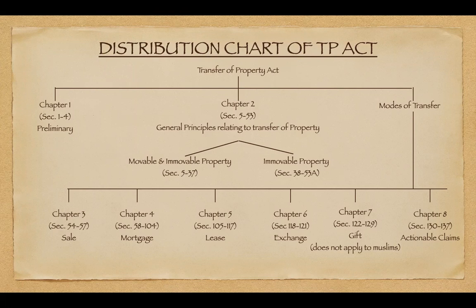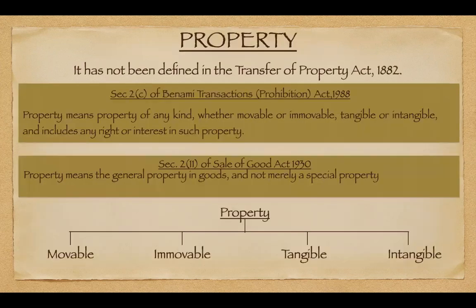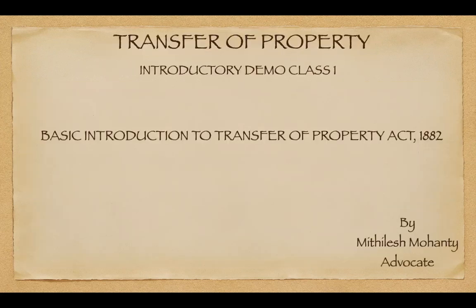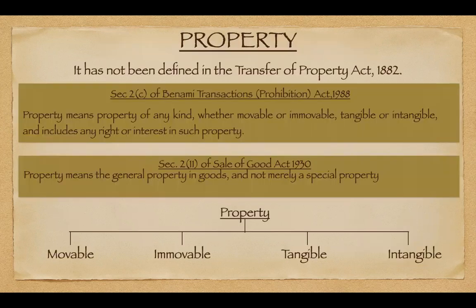Okay. So today, till this much I will be explaining. Let me refresh your minds, because I was not sharing the screen. First we talked about the definition of property.